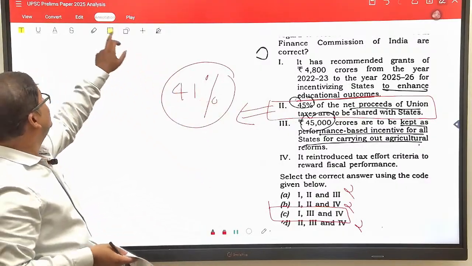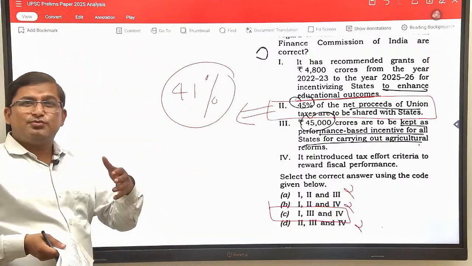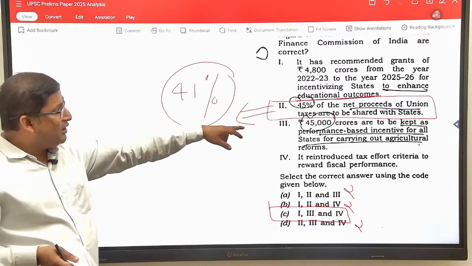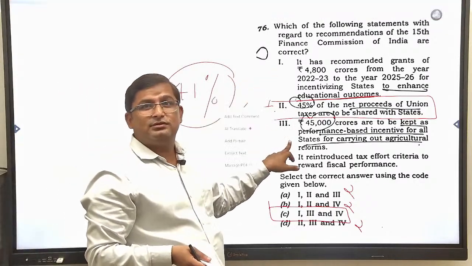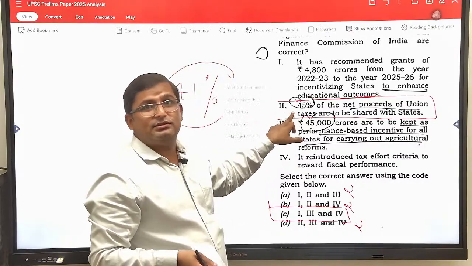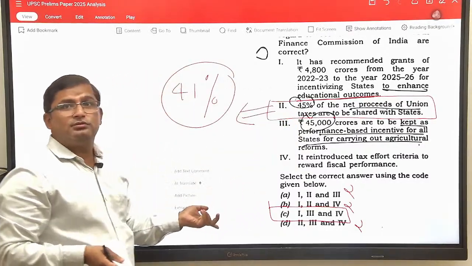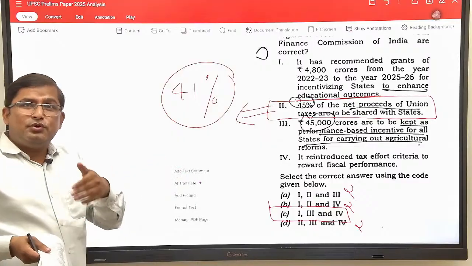This can be solved using the elimination technique. You are not supposed to learn all this data. Even I am not aware of some of it, but I am aware of this one, and by using it you can easily solve the question. So UPSC is all about your psychological game.